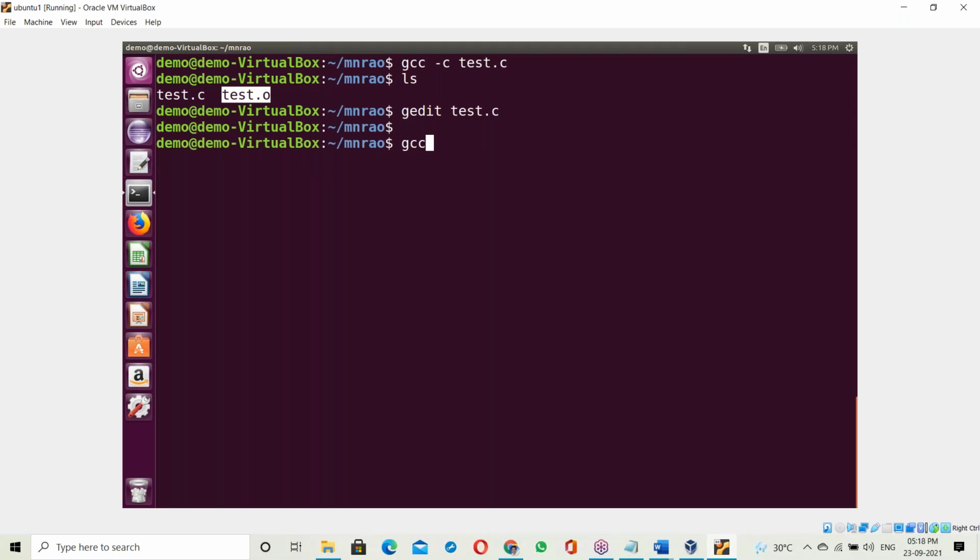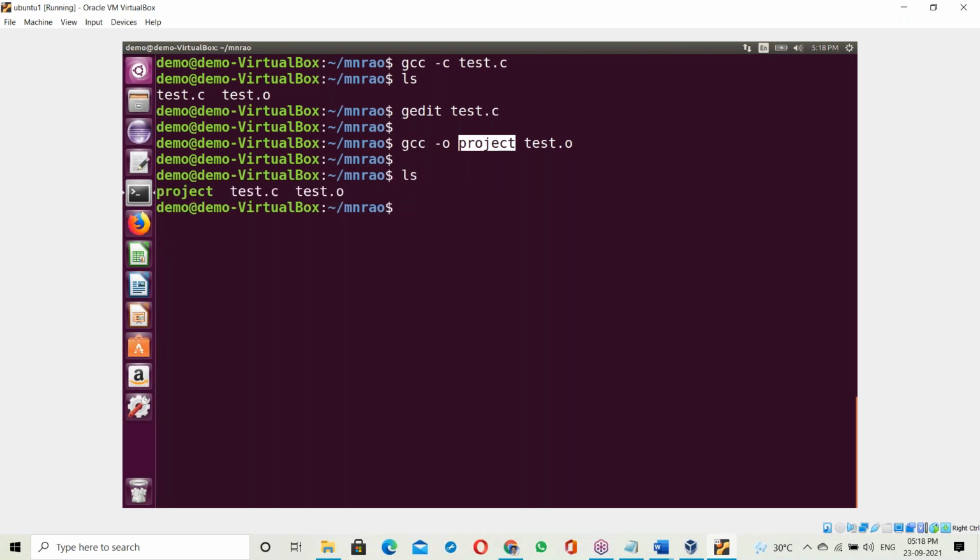After that, gcc -o project.exe test.o. The result exe name can be anything. Now run it. See, the project exe file is created.